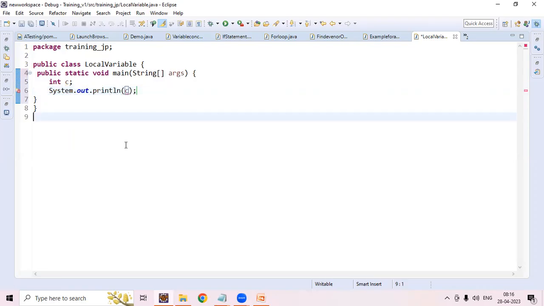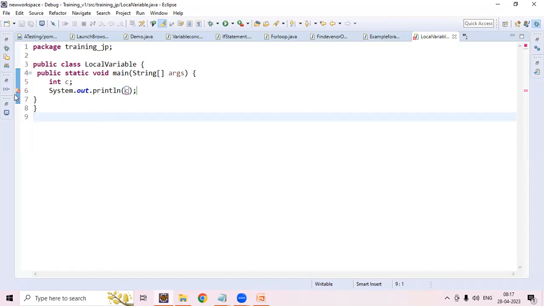Generally, earlier we discussed the default values. The default value of integer is 0, the float value is 0.0f, the character value is null, and the default value of boolean is false. We have discussed all these things. Okay, I'm saving this code.